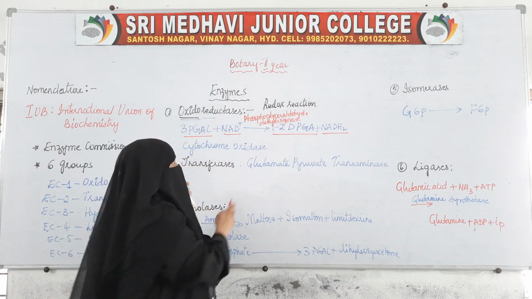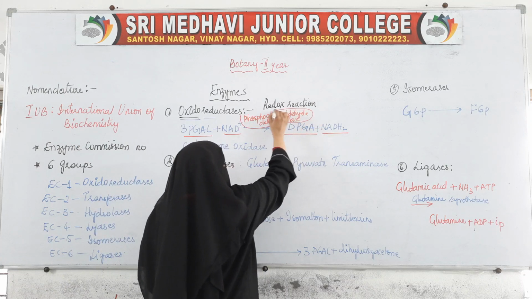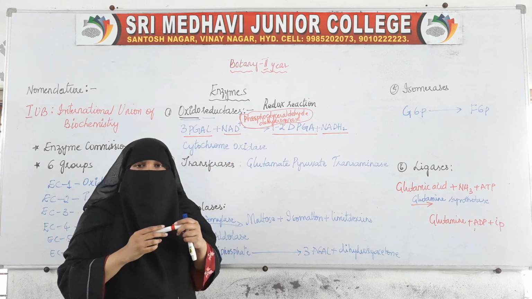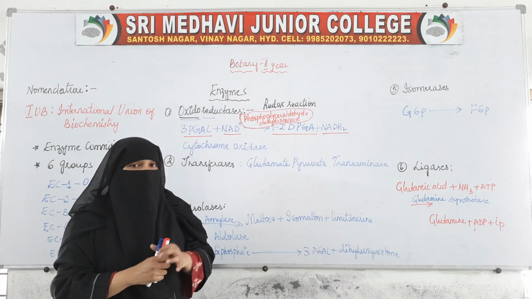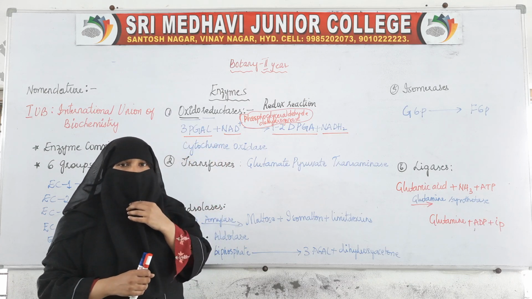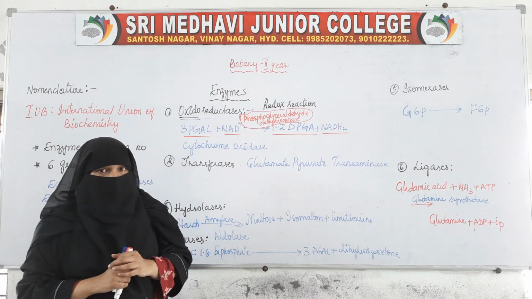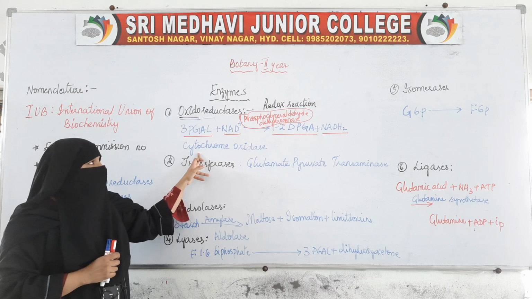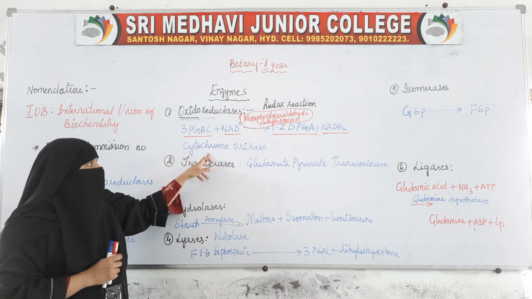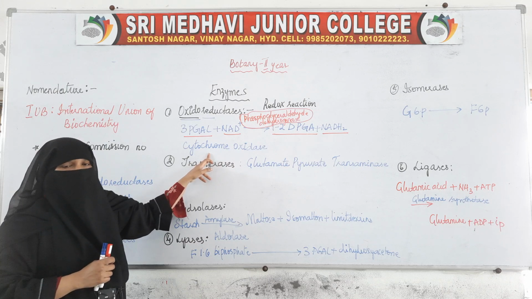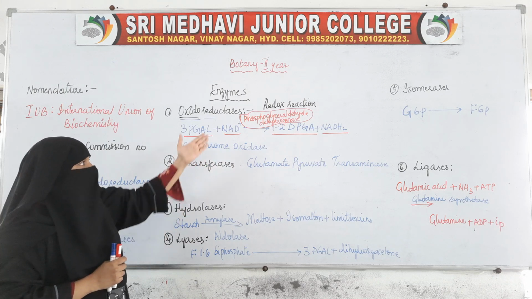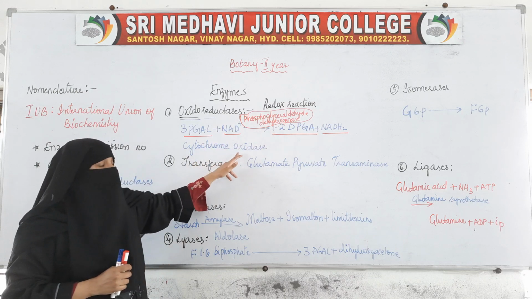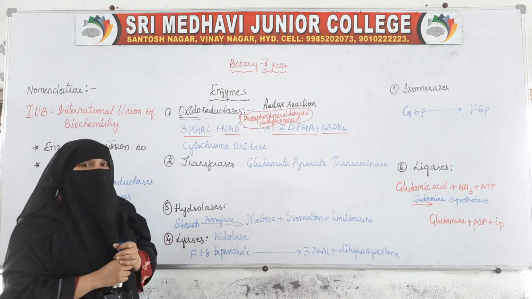So here this type of enzymes are called oxidoreductases. They are grouped under oxidoreductases, where in this reaction both oxidation and reduction are taking place. Okay. Now coming to another example of oxidoreductases, cytochrome oxidase is also one example of an oxidoreductase enzyme. Phosphoglyceraldehyde dehydrogenase is also an oxidoreductase enzyme. Here cytochrome oxidase is also an oxidoreductase enzyme.